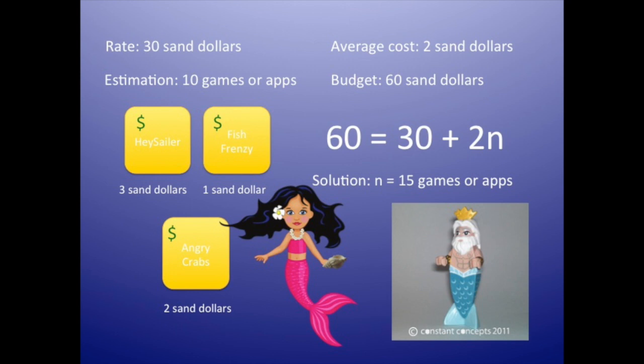The equation King Triton sets up yields a budget of 60 sand dollars per month, equating to 30 sand dollars plus the average cost of each game or app times the number of games or apps as a variable. This variable is their solution of how many games or apps can be downloaded, and we see that they will be able to download 15 games or apps as long as the average cost per game or app stays at 2 sand dollars.